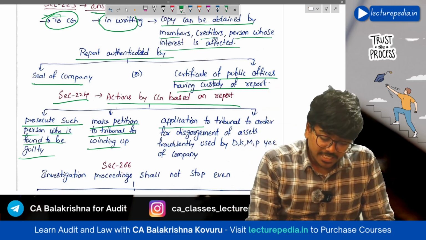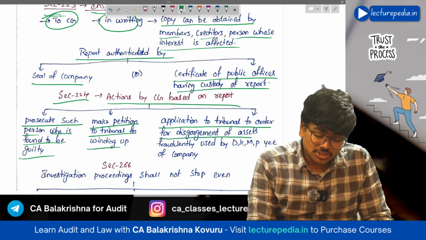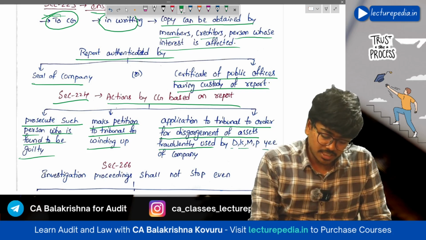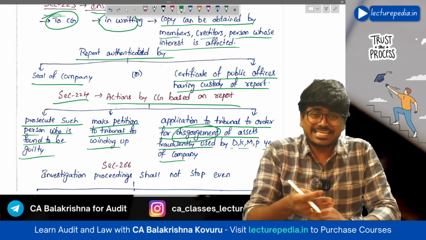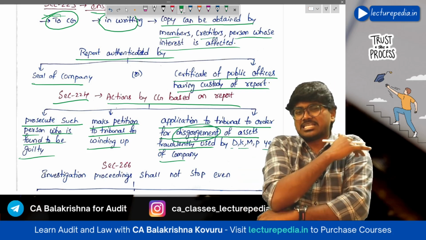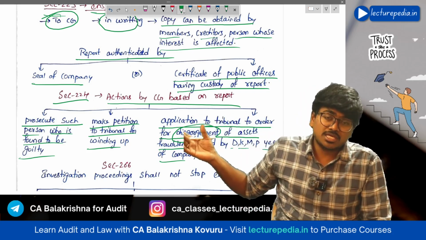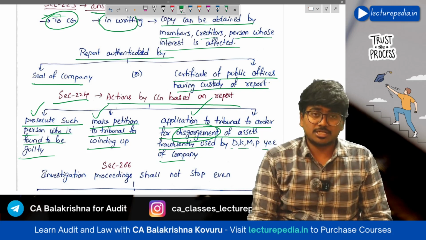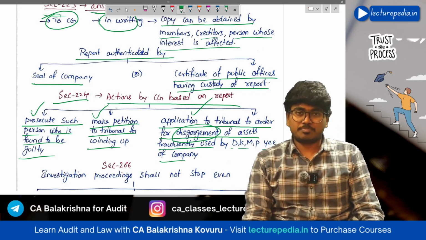Next, application to tribunal to order for disgorgement of assets fraudulently used by director, key managerial personnel, employee of the company. Disgorgement means giving back of the assets that have been fraudulently used by director, employee, key managerial personnel. So these actions can be taken by the tribunal based on the report of the inspector.